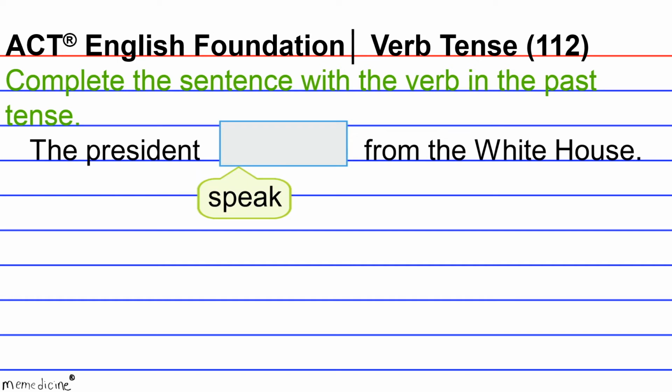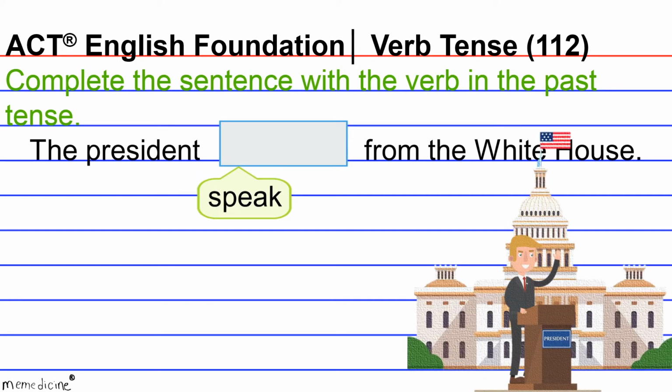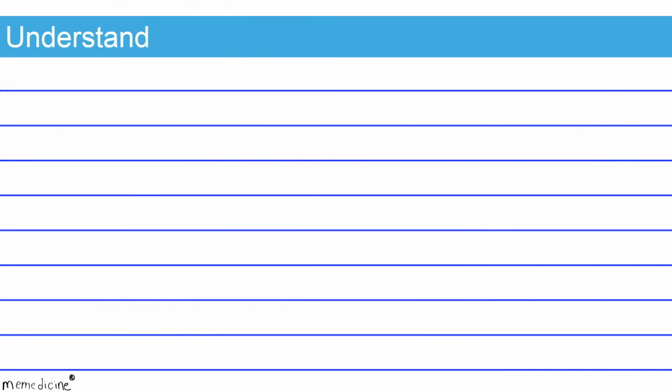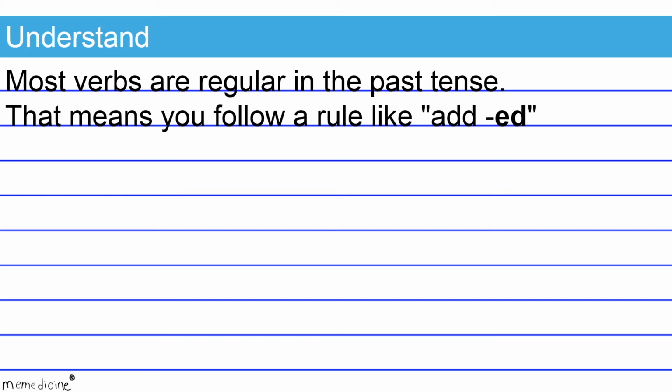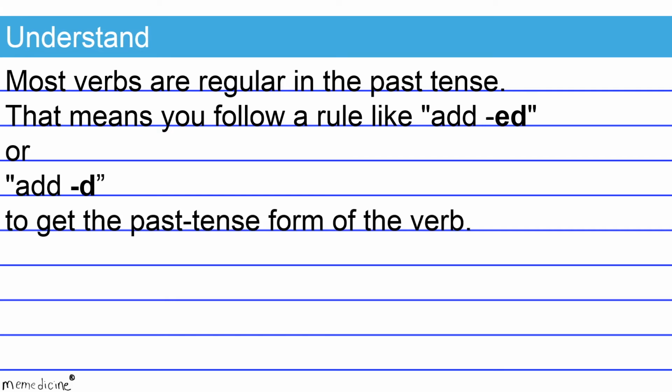The president blank from the White House. The task here is to shift the tense of speak to its simple past tense verb form. Here's what I need you to understand. Most verbs are regular in the past tense. That means you follow a rule like add ed or add d to get the past tense form of the